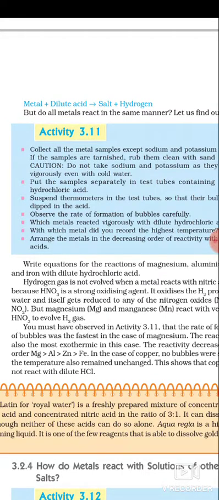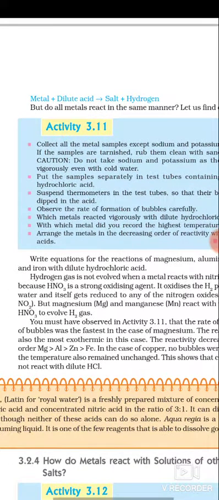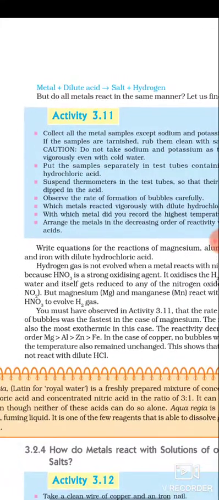The hydrogen accepts oxygen, and addition of oxygen is oxidation. So the produced hydrogen accepts oxygen and forms water. Here the formed hydrogen gas is oxidized into water. This is the speciality of nitric acid.